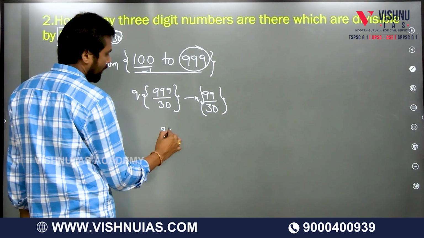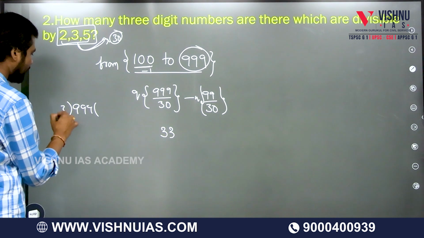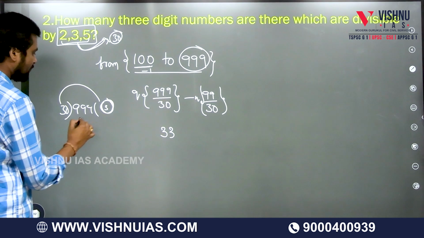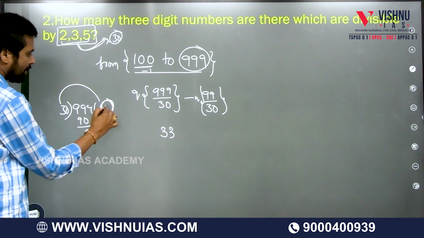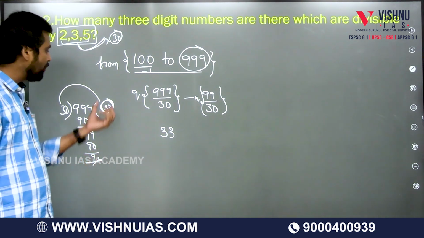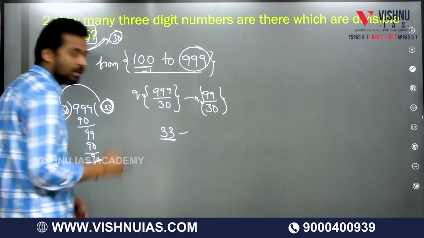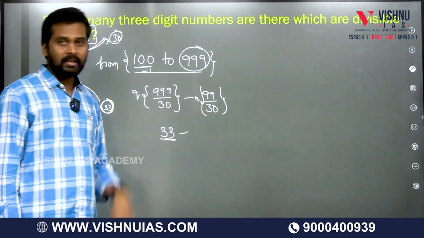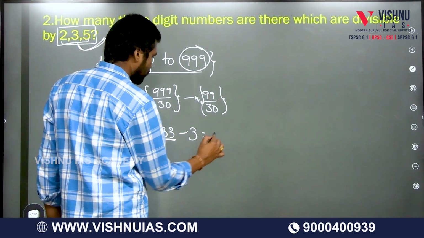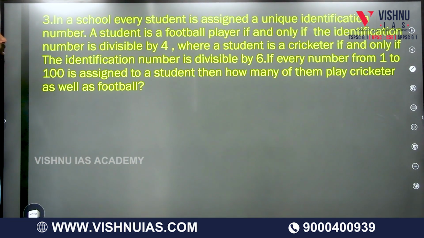Okay, so what is the value? When you divide 999 by 30, you always have to take the quotient part. 33 times 30 is 990, and 9 is the remainder. The remainder is not important for us, we only need to take the quotient. 999 divided by 30 gives a quotient of 33. Then 99 by 30: 33 is 90, so 99 divided by 30 gives 3. So 30 is the answer. We are doing the previous year question.